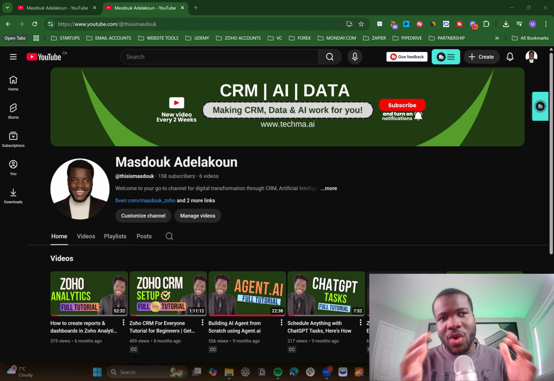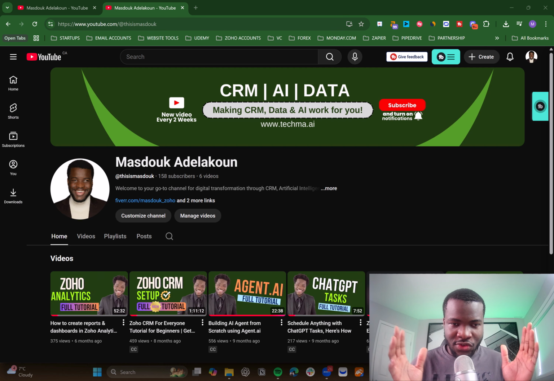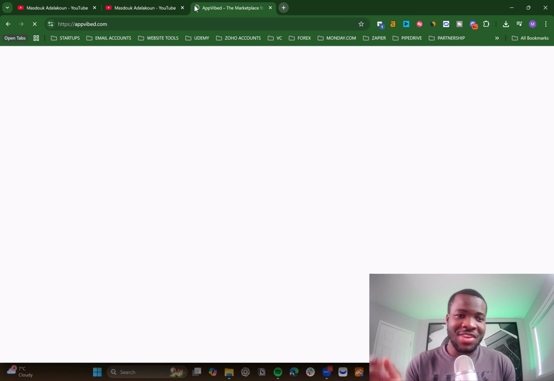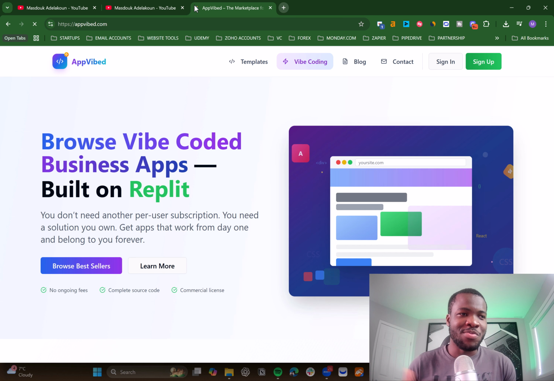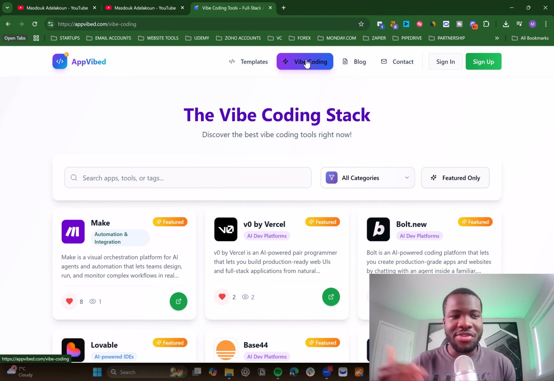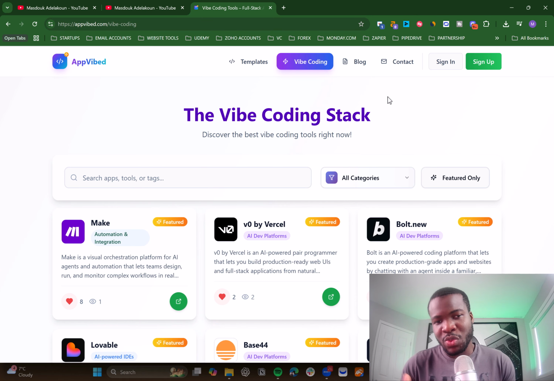So there's different ways and there's different terms, and this can get very complicated. So to make it easy for everyone, we have built this platform for the vibe coder, basically. The platform is called AppVibed, and this is fully vibe coded as well. Okay, so this is built using Replit technology, right? And on this platform, you will be able to go to vibe coding, and then you can see all the different vibe coding tools which we typically use when we write code or when we create those applications.